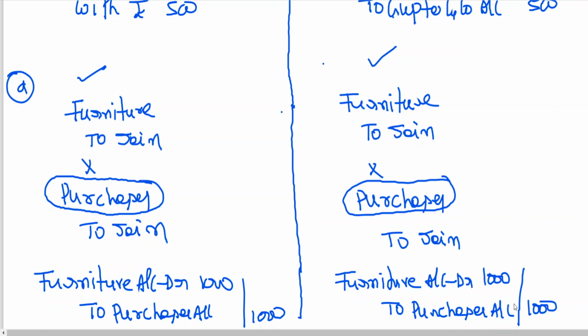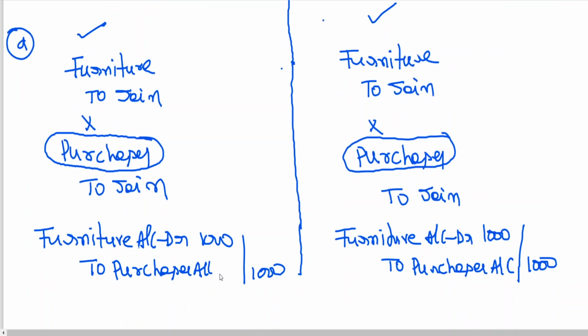Clear to all of you? This is how you should write the entry: furniture account to purchases account. So the purchase account has been cancelled. The Jain account has already been correctly credited, so there is no need to write the Jain account again. In place of purchase you bring furniture, so purchase got cancelled. You are debiting furniture. So it is common now for two-side errors.